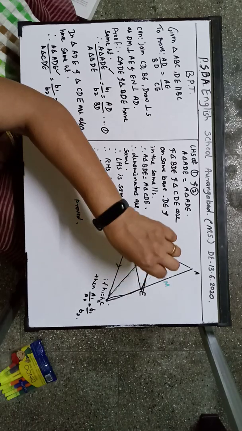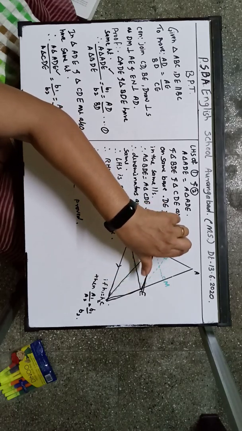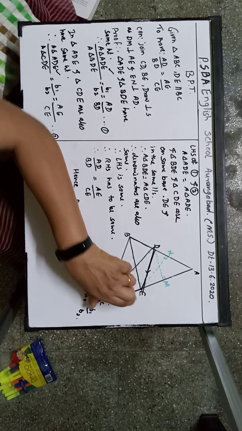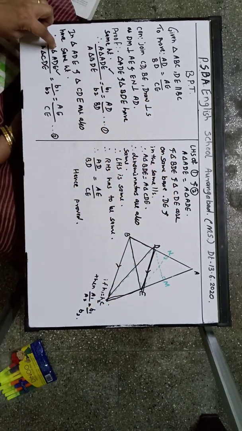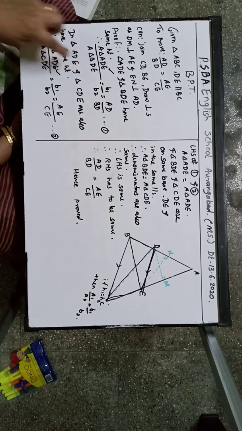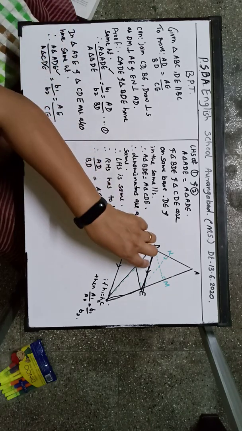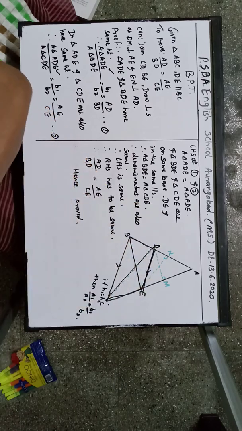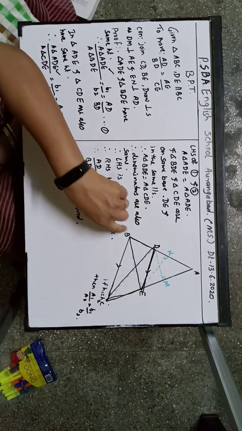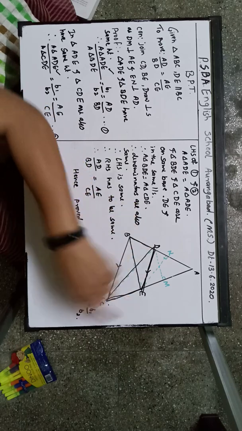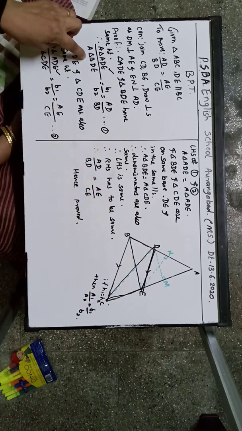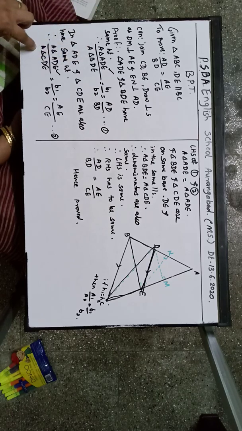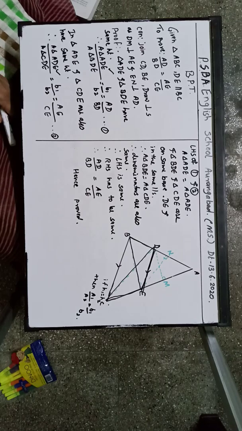So H1 is equal to H2. Therefore, A1 upon A2 will be AE upon CE. The numerator is the same, ADE and ADE. Triangle BDE and CDE are in the same parallels on the same base DE. Therefore area of triangle BDE will be equal to CDE. So the left hand side numerator is the same and the denominator is also the same. Therefore the LHS will be the same, therefore the RHS has to be the same. So we have proved this.